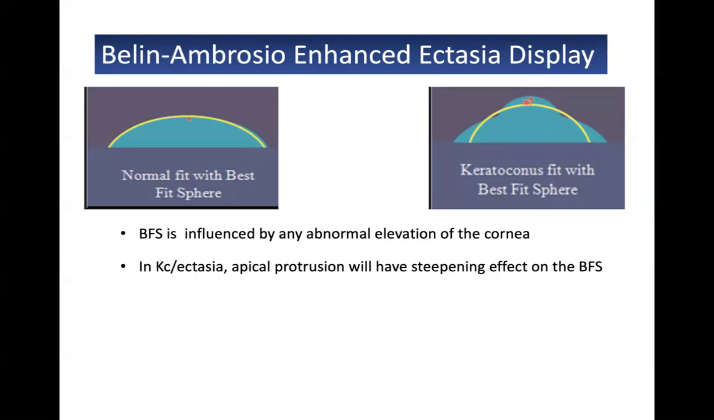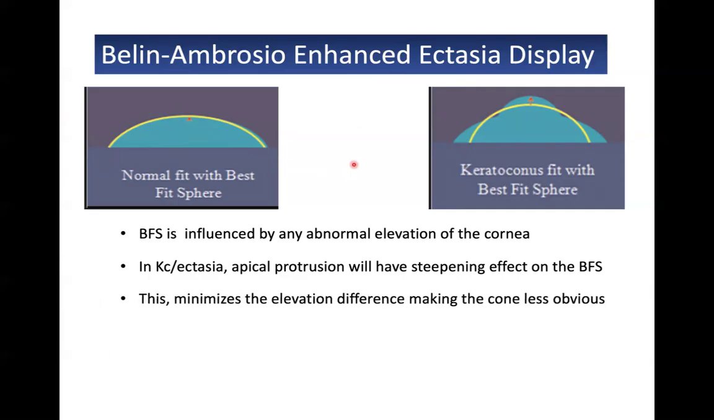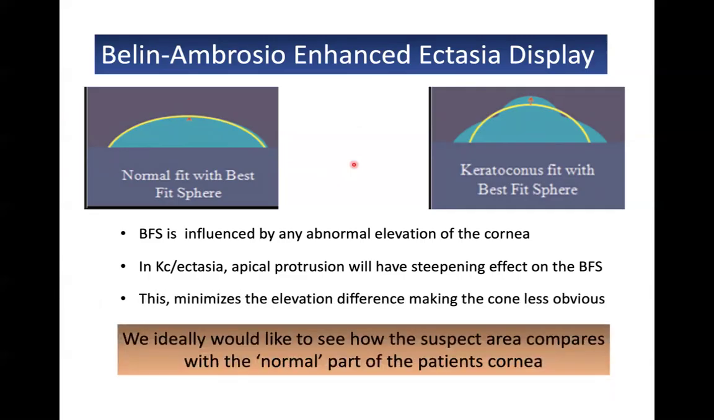So I'll just repeat this. Since the best fit sphere takes into account the normal value as well as the high value and makes an average, sometimes early keratoconus can be missed. So we would like to compare or see how the suspect area behaves in comparison to the normal area of the cornea, right?